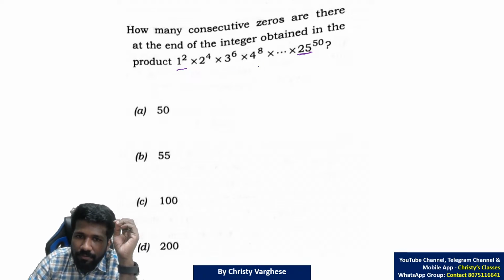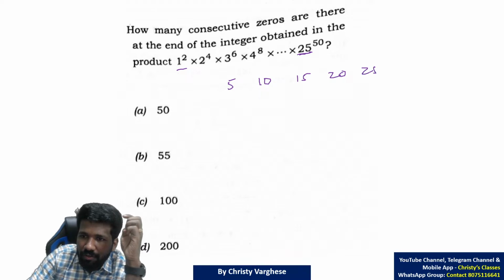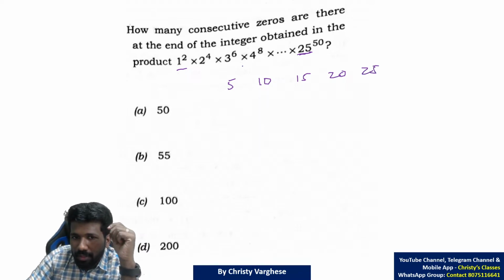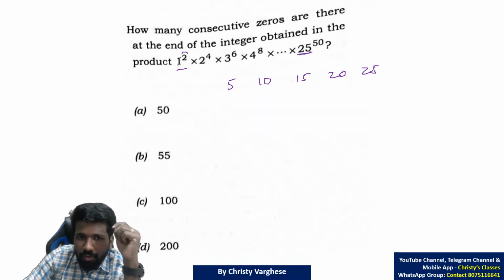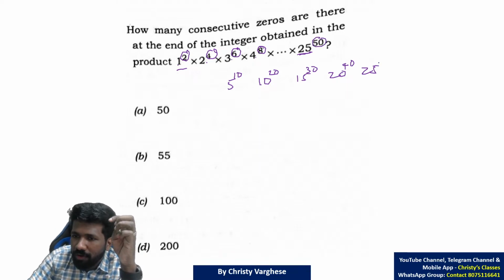Number of 5s. 5s will be there in all multiples of 5. That means 5 raised to, 10 raised to, 15 raised to, 20 raised to, and 25 raised to. 5 raised to what? If you look, 1 raised to 1 into 2, 2 raised to 2 into 2, 3 raised to 3 into 2, 4 raised to 4 into 2. So 5 raised to 5 into 2, 10, 10 raised to 10 into 2, 20, 15 raised to 15 into 2, 30, 20 raised to 20 into 2, 40, 25 raised to, it is already written, 25 into 2, 50.